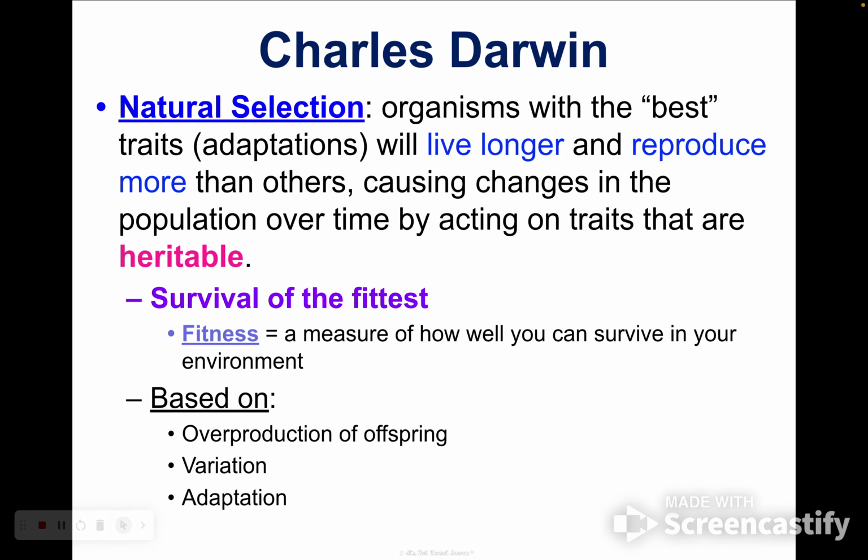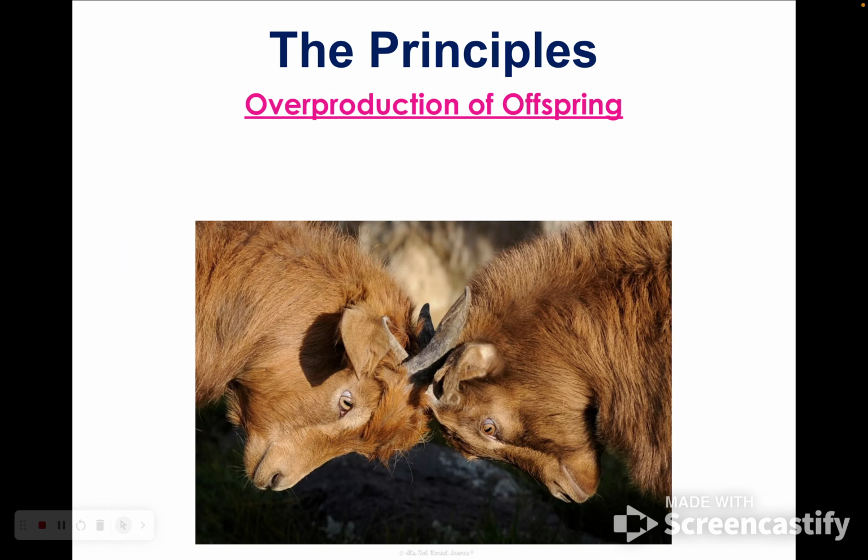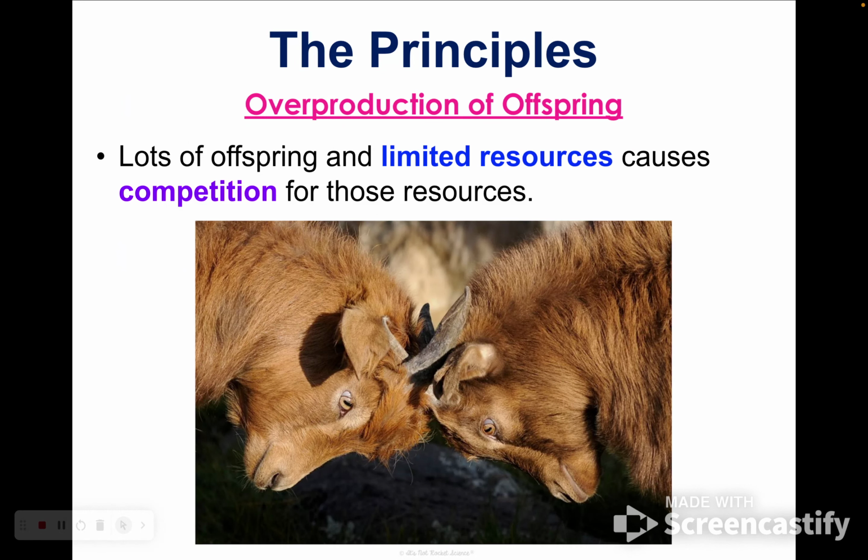Okay, so there are 4 main ideas of natural selection, and we're going to talk about each one of those. The first one is overproduction of offspring. This kind of goes back to the idea that we're always going to have more offspring than are possibly going to survive. So I always imagine the sea turtles that have all of these tiny little baby sea turtles. And you know that when you're watching those little baby turtles crawl across the sand, not very many of them are even going to make it to the water. Those of them that do are going to get eaten by predators pretty quick.